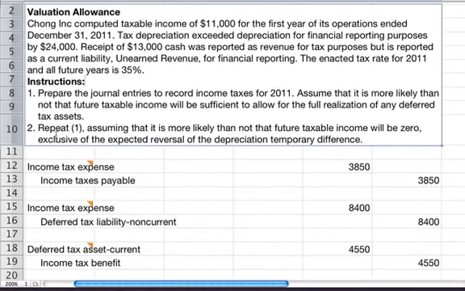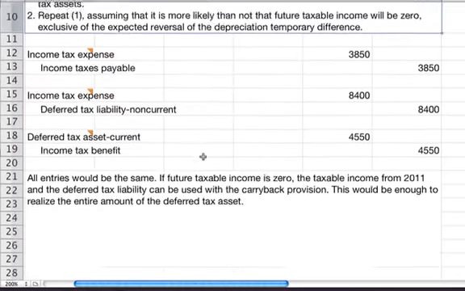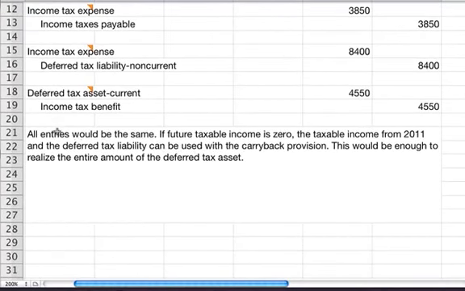So our first entry is to compute the income taxes for this $11,000. So it's pretty easy. It's just 11,000 times 35%. That's $3,850. This is income taxes payable and income taxes expense for 2011. Then our next entry is this right here.